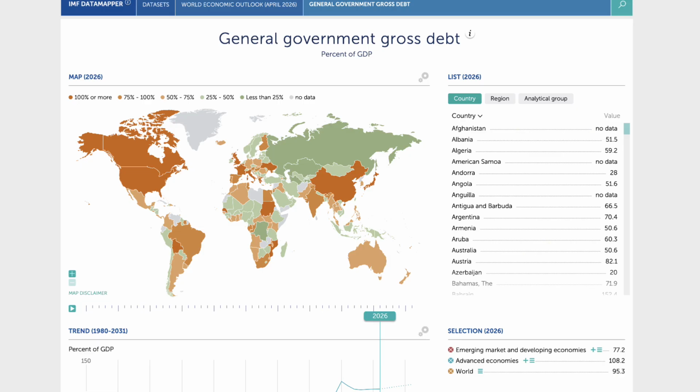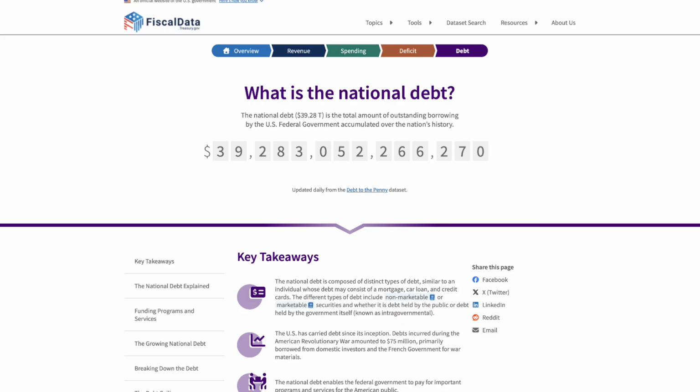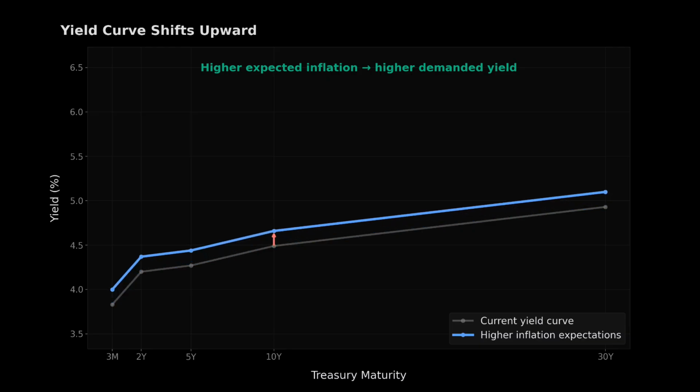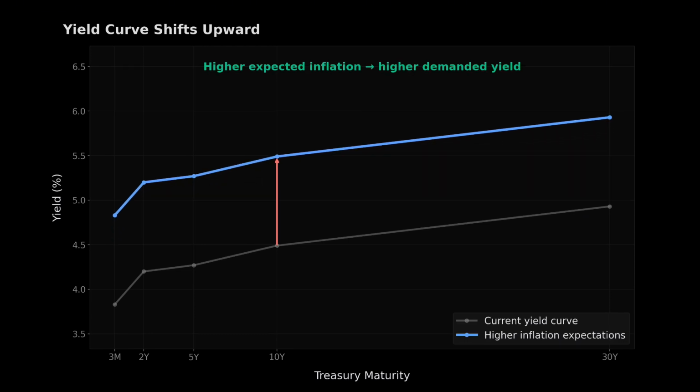Like most governments, the US government spends more than it brings in, so it has to fund the resulting deficit with debt. To do that, they issue treasury bills, notes, and bonds. The yield curve simply shows the interest rate the government pays to borrow money over different periods, whether it's 3 months, 2 years, 10 years, or 30 years. Each maturity comes with a different rate. These rates are determined by the market participants and vary based on the macroeconomic outlook. For instance, if investors are pricing in higher inflation, they will demand a higher yield to compensate.